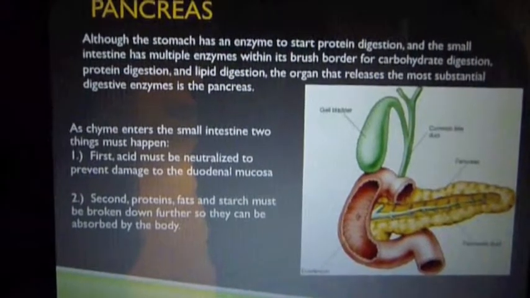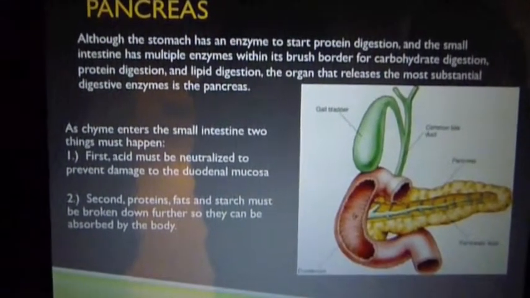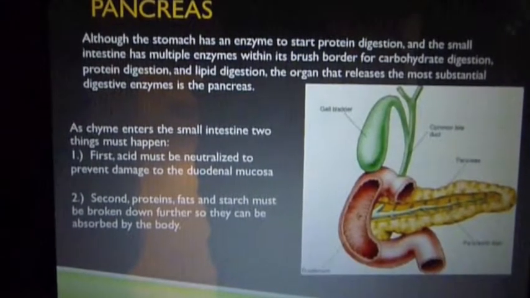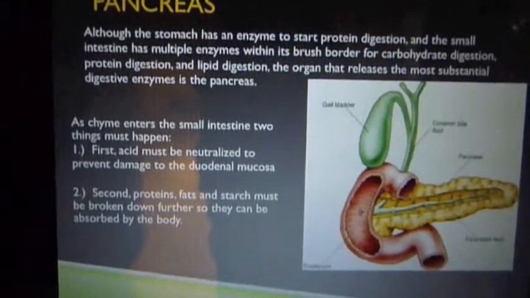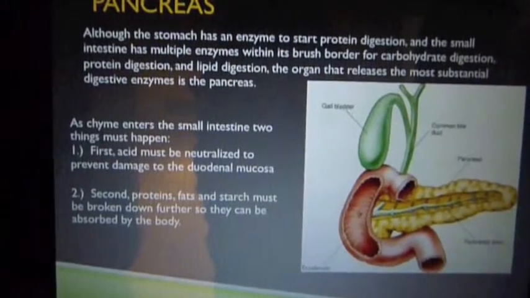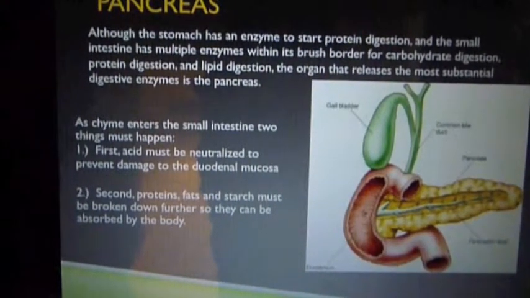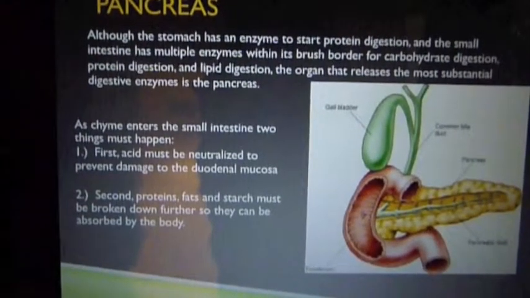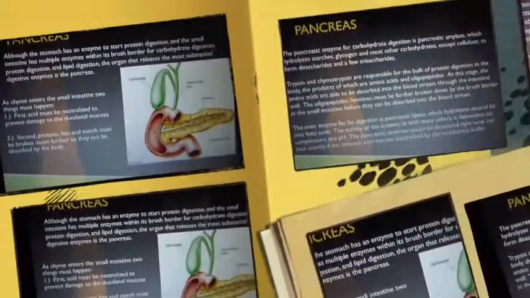The organ that releases the most substantial digestive enzymes is the pancreas. As chyme enters the small intestine, two things must happen. First, acid must be neutralized to prevent damage to the duodenal mucosa. Second, proteins, fats, and starches must be broken down further so they can be absorbed by the body.